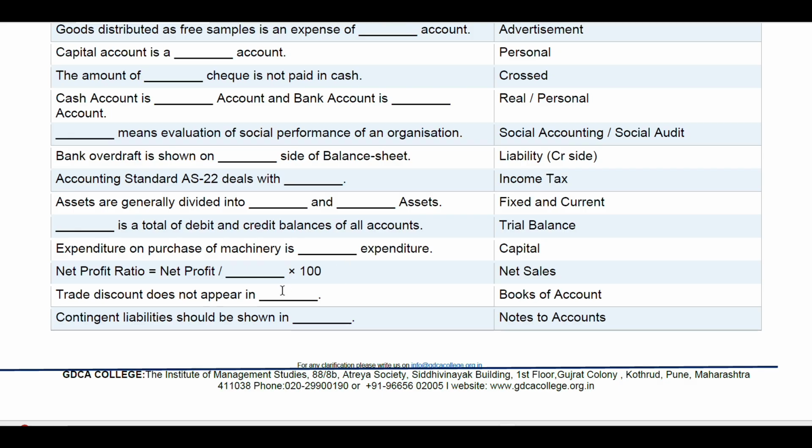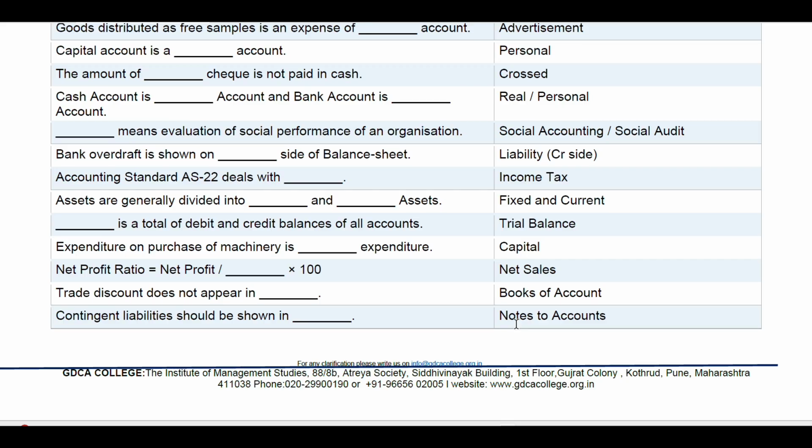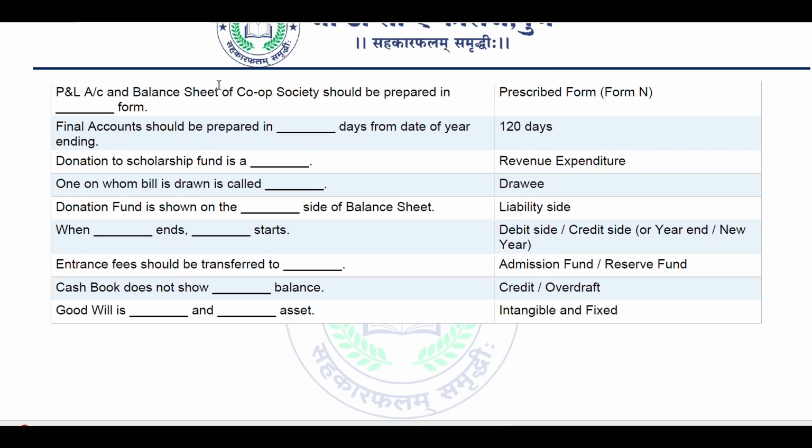Trade discount does not appear in dash books of account. Contingent liabilities should be shown in dash: note to the accounts. Profit and loss account and balance sheet of a cooperative society must be prepared in dash form: prescribed form N. Final accounts should be prepared in dash days from the date of year ending, that is 120 days. Donation for scholarship fund is dash revenue expenditure. One on whom a bill is drawn is called dash: drawee. Donation fund is shown on the dash side of the balance sheet: liability side.